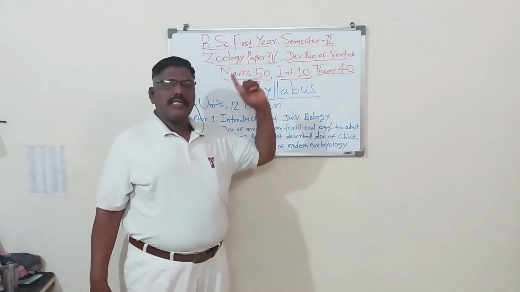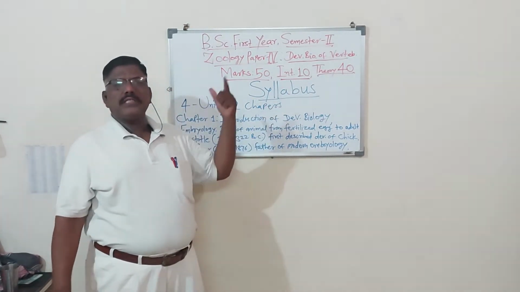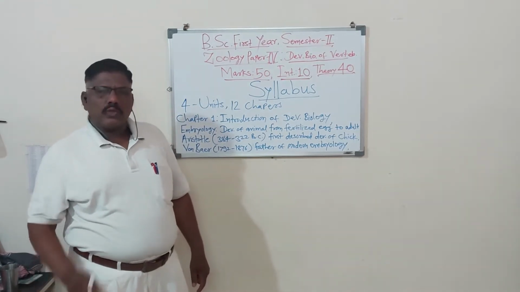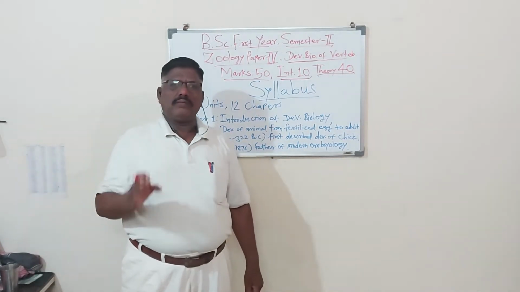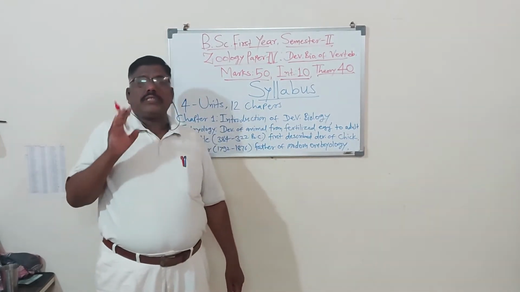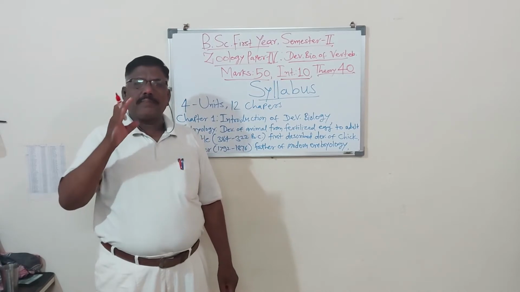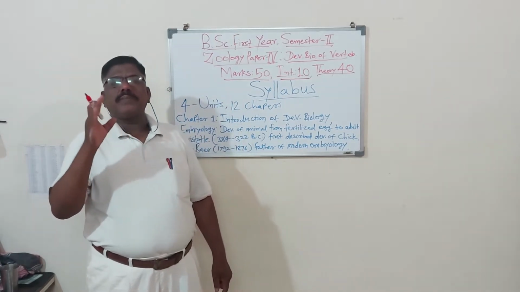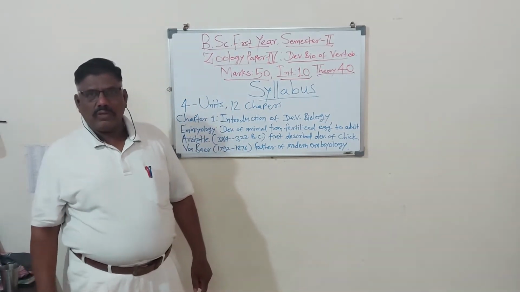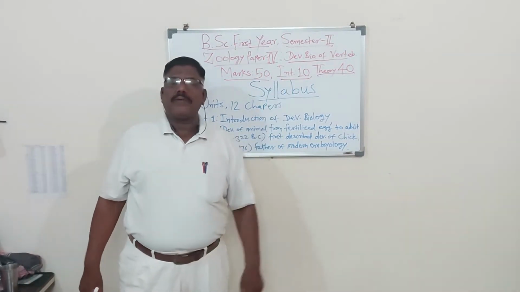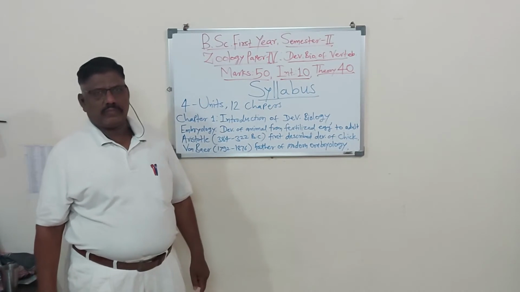So 10 and 40 is 50. Remember, in the second semester of zoology there is Paper 3 and Paper 4. Paper 4 is the Developmental Biology of Vertebrates.